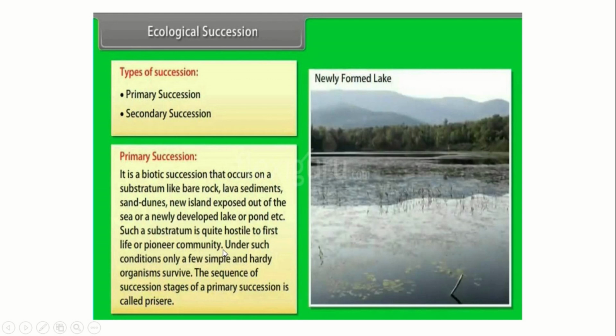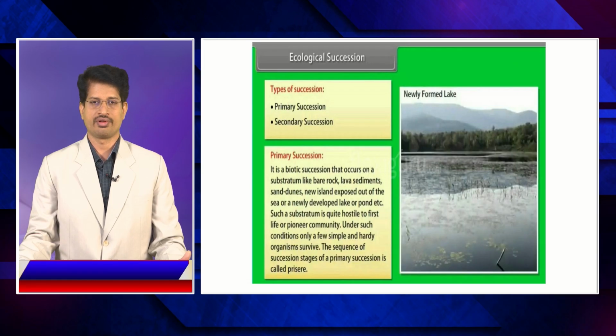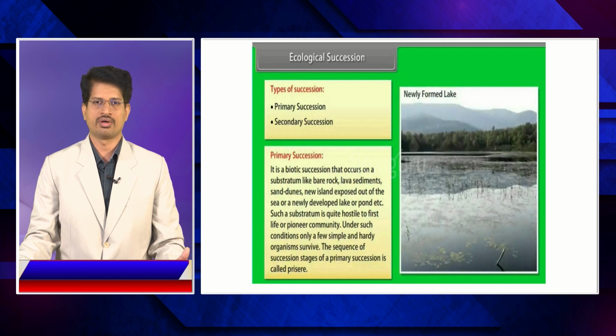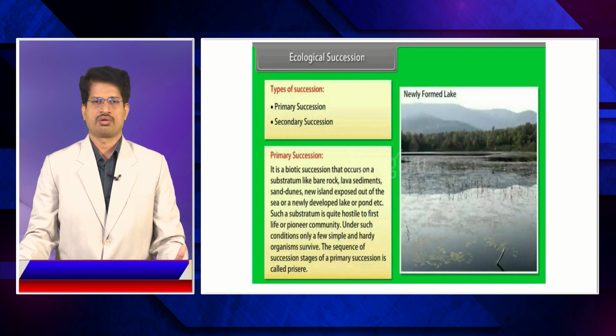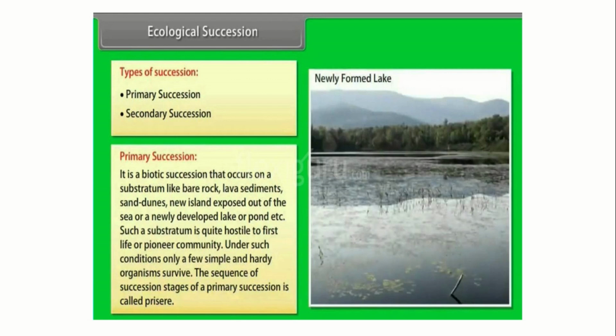It is an environment where there is no life at all. Establishing life on dead, bare rock is very difficult for the first species to establish themselves, which are known as pioneer species. So this is the condition existing before the establishment of pioneer species, where you have a bare bedrock.